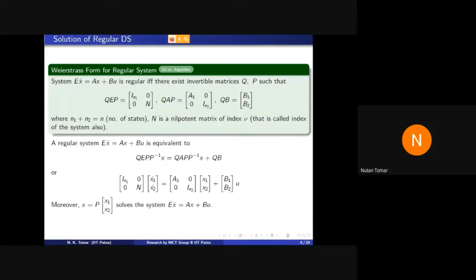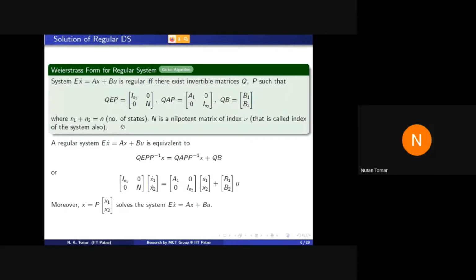And here, if you see the proof of finding Q and P, it depends on the Jordan canonical form. You see this structure; it is a generalized Jordan form for this pair E, A. So it is a little extension of that concept, and it simplifies the system.